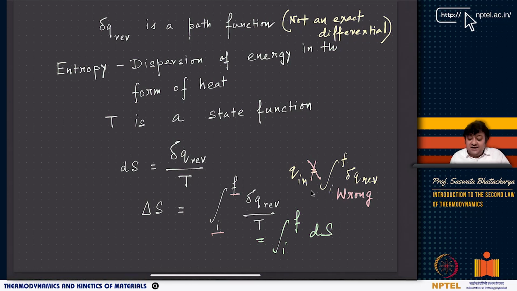Now we have to understand why dS equals this, where delta Q rev definitely is a path function. Why is it that delta Q rev by T is going to be dS, or a state function? This delta Q rev by T itself is a measure of a state function, and that state function is nothing but entropy.